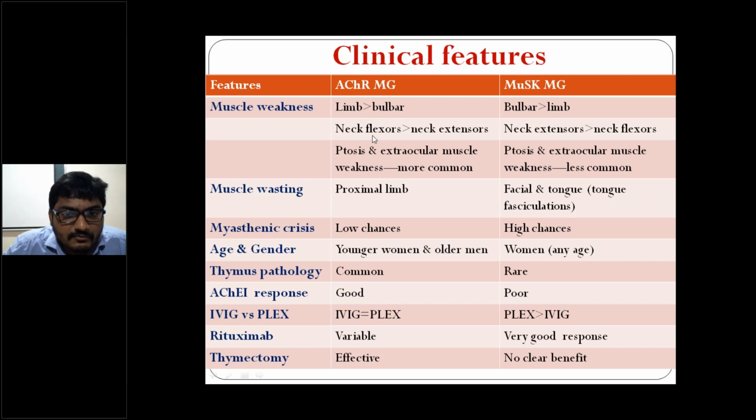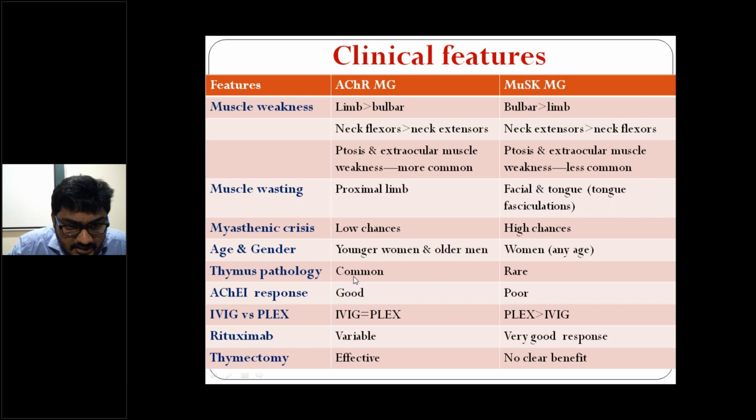Neck flexors are more commonly affected than neck extensors in case of acetylcholine receptor antibodies. Ptosis will be there. Extraocular muscle involvement is more common here. Ptosis and extraocular weakness are less common in MuSK antibody myasthenia gravis, right? Bulbar muscle weakness is much more common in MuSK antibody myasthenia gravis. Neck extensor weakness is much more common. Here proximal limb weakness and proximal muscle wasting will be seen. Facial and tongue fasciculations are seen in case of MuSK antibodies.